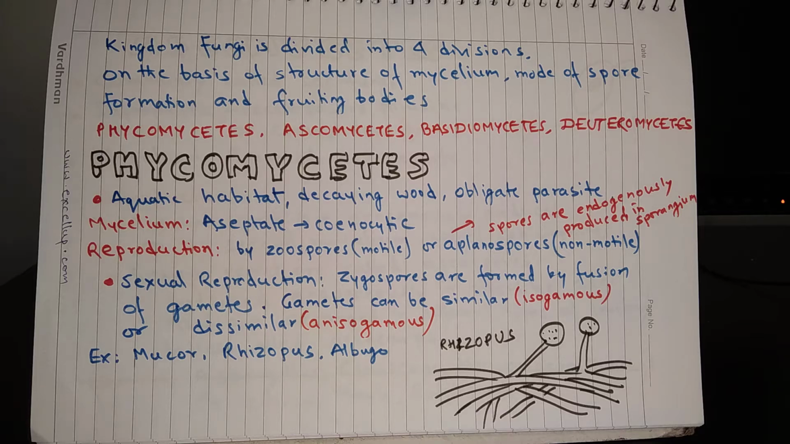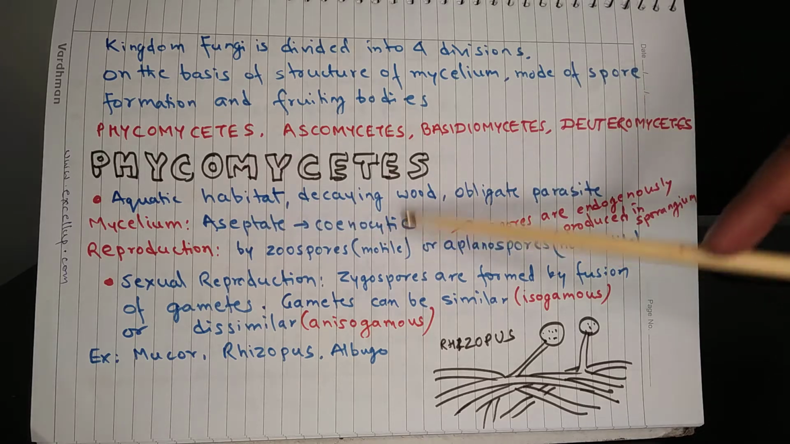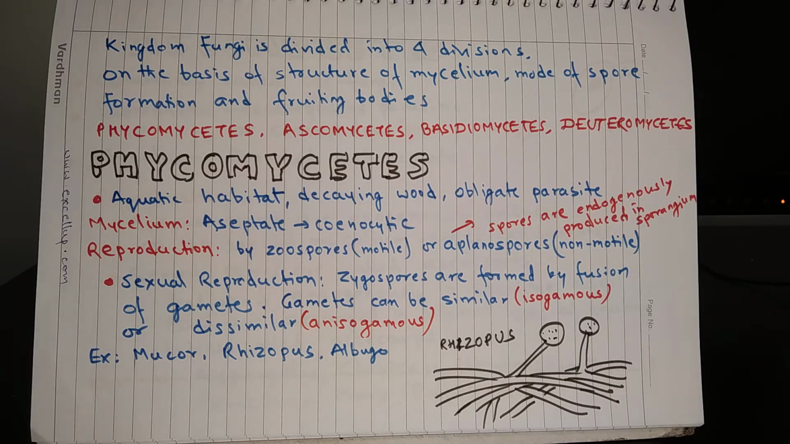Phycomycetes live in aquatic habitat. They also live on decaying wood, and some of them live as obligate parasites. A parasite which cannot complete its life cycle without a host is called an obligate parasite. The mycelium in Phycomycetes is aseptate or coenocytic, which means there is no septum or partition in the mycelium.